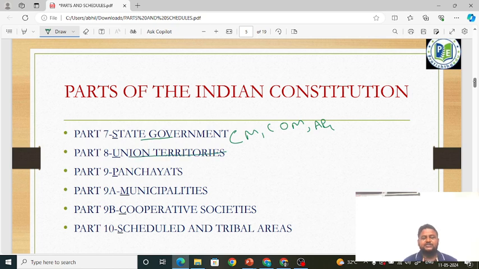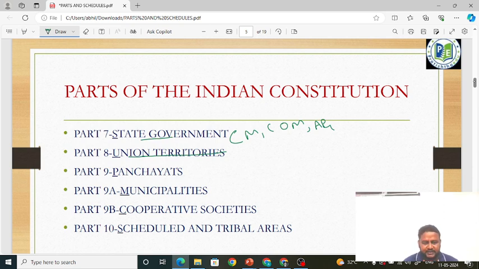Part 8 is talking about union territories. See part 1, don't get confused. Part 1 is talking about the Indian Union and its territory, that is the whole of India, talking about states and union territories. Part 8 is exclusively talking about union territories: what the provisions of union territories are, how the administration takes place in union territories, and what the functions of the central government are when it comes to union territories.